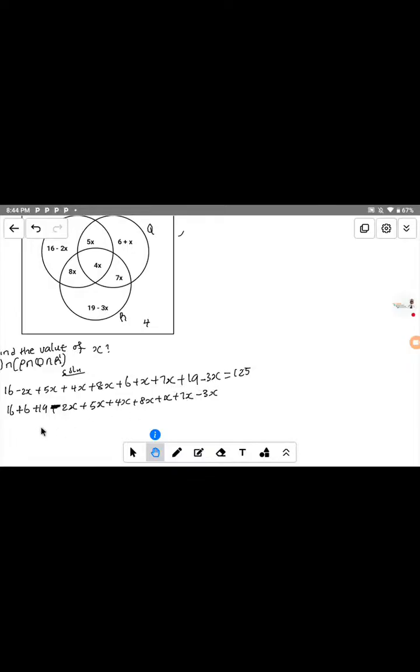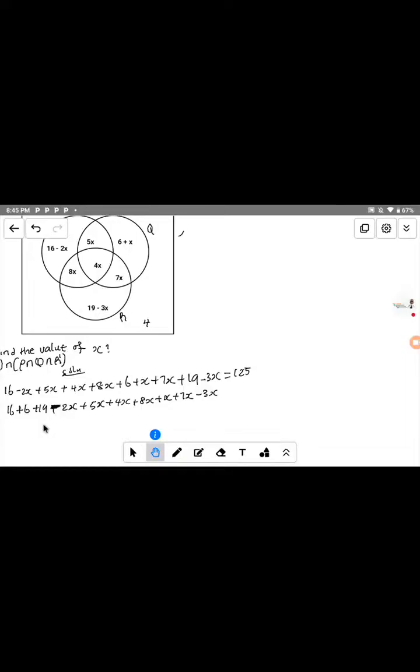Now let's summarize. Let's add it together. First let's add this one, that's 16, 16 plus 6 plus 9. What do we get? That is 41.